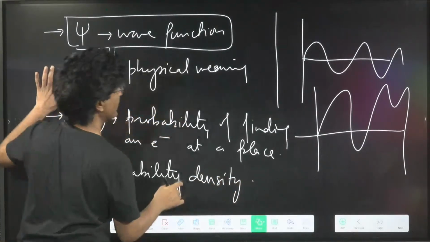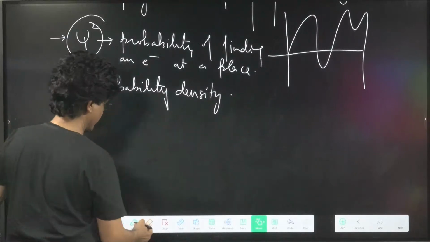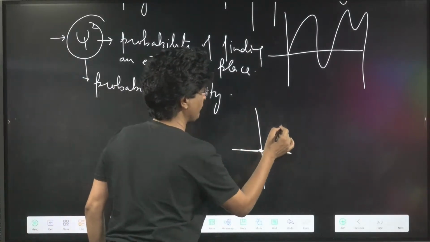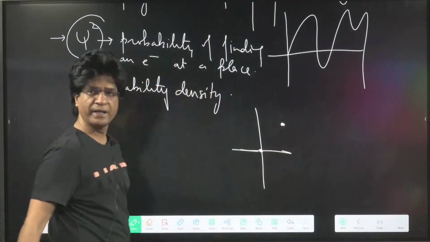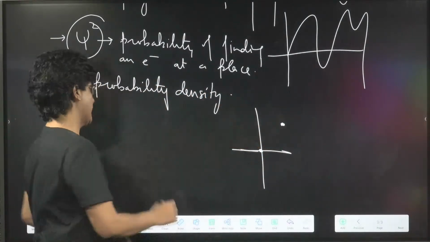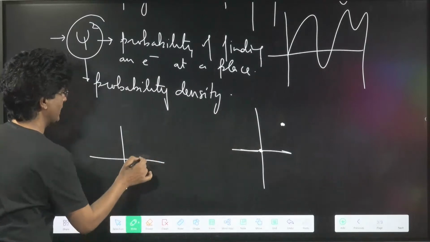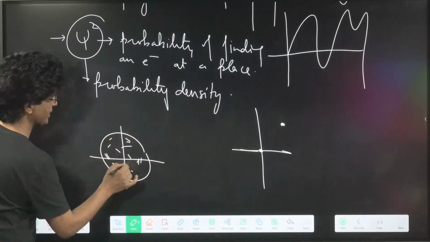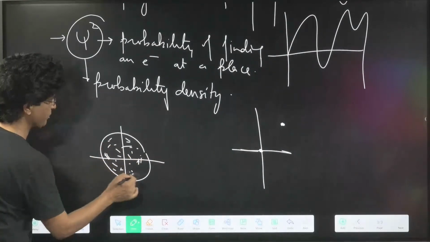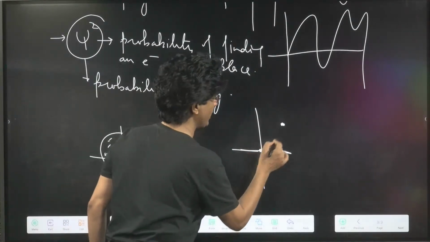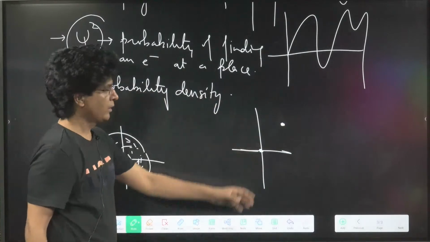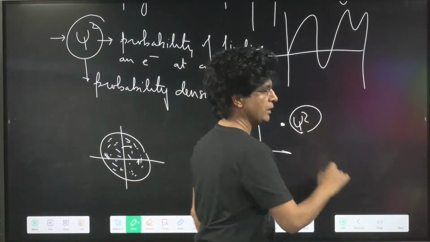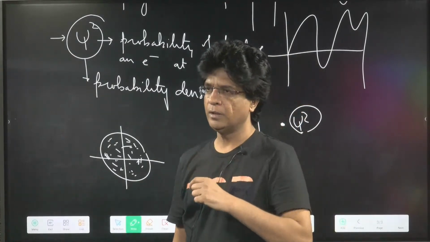So what I'm saying is that if there is a nucleus at this point, for example, and I have to find out the probability of finding an electron at this place, I believe that you all know that an electron can be found anywhere. It can be found anywhere around the nucleus. It's an electron cloud. This we have discussed previously. But if I have to find out the probability of finding an electron at this space, this will be given by psi square, the probability density.